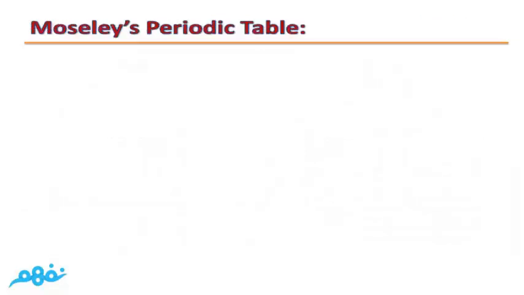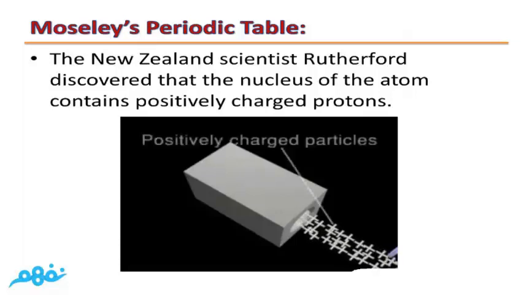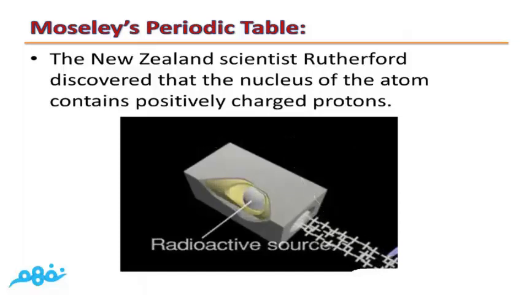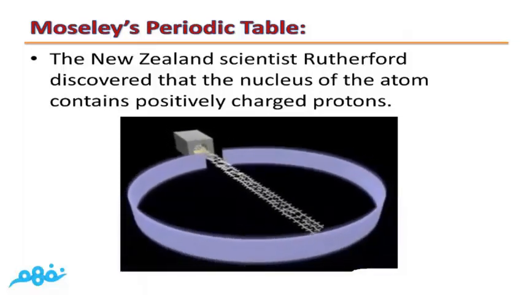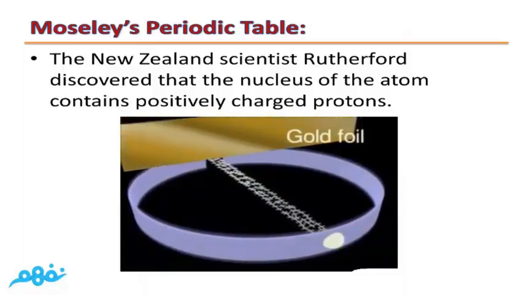Now let's talk about the second attempt, which was done by Moseley in his table, Moseley's periodic table. The New Zealand scientist Rutherford discovered that the nucleus of the atom contains positively charged protons. This fact wasn't known before Rutherford.